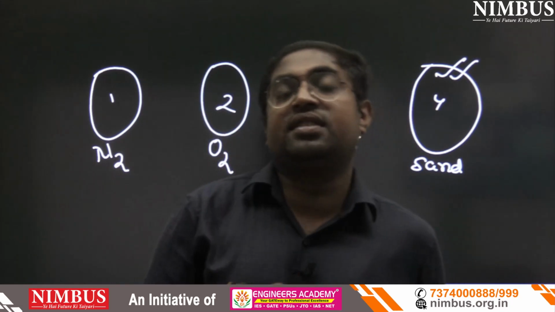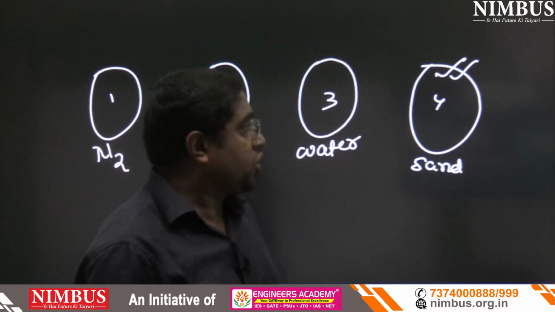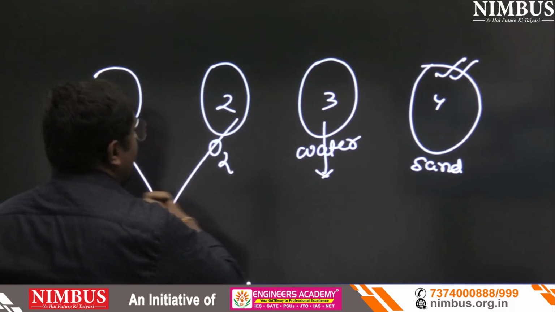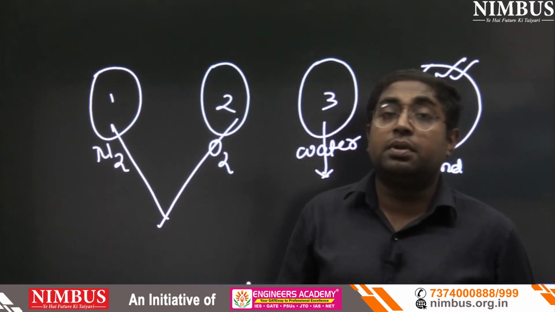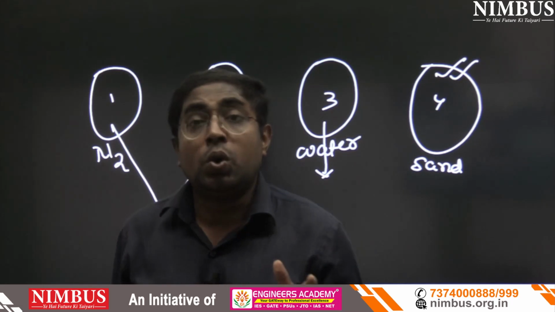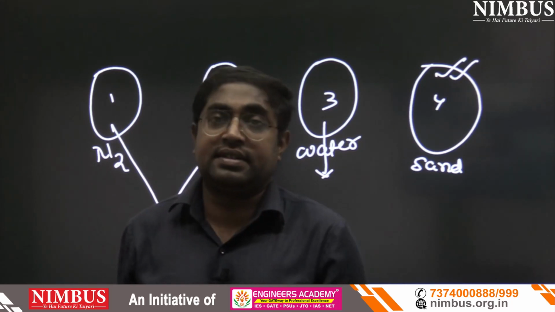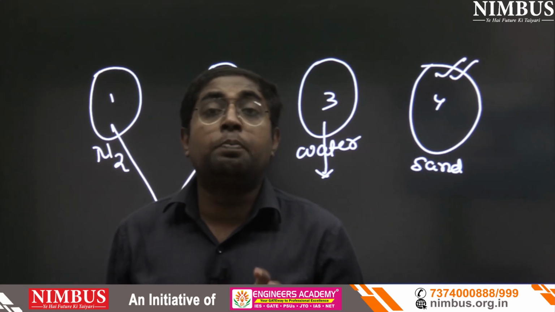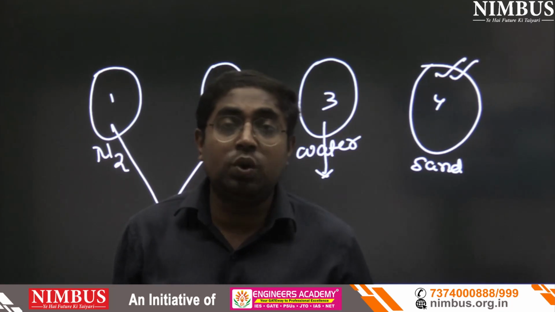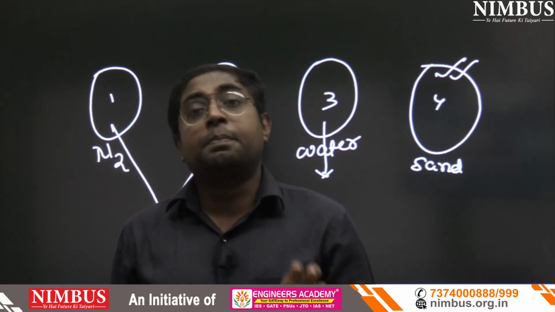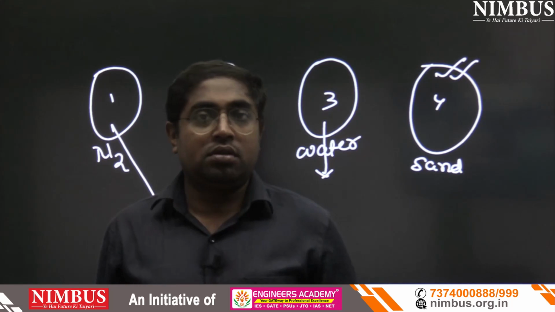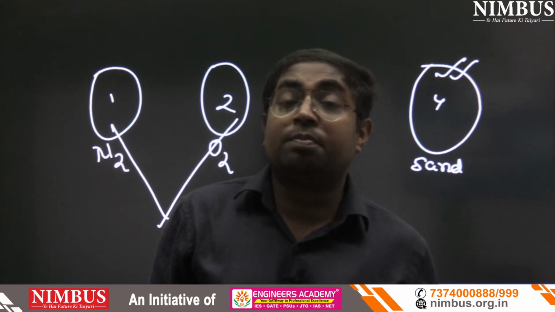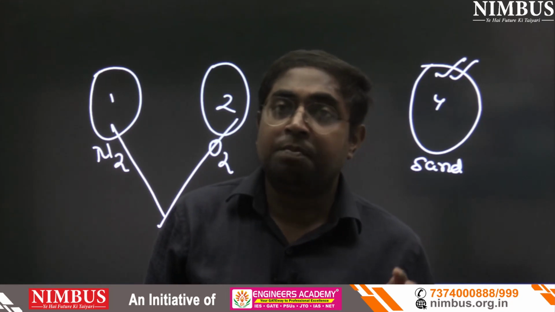That will be almost rigid. After that, water. But now we will stick to N2 and O2. So which will be more compressible? Now here we should know the compressibility of gases. Here we should know what is the meaning of compressibility of gases, and from here one concept will build: compressible and incompressible fluid. What is the meaning of compressible fluid and what is the meaning of incompressible fluid?